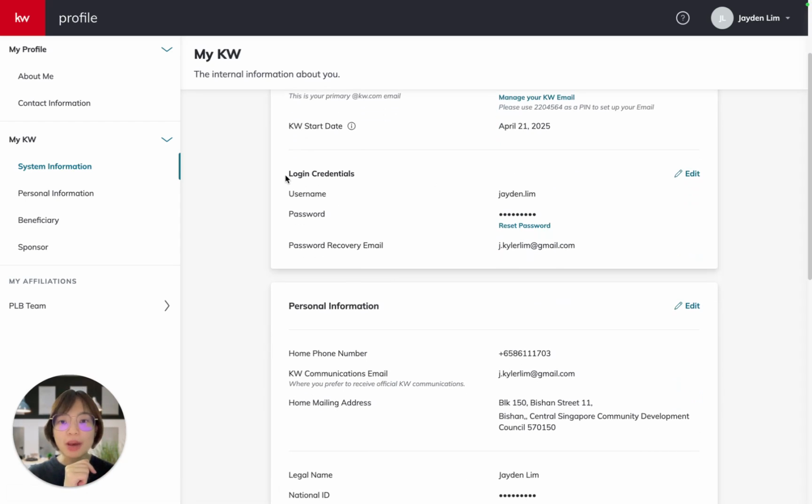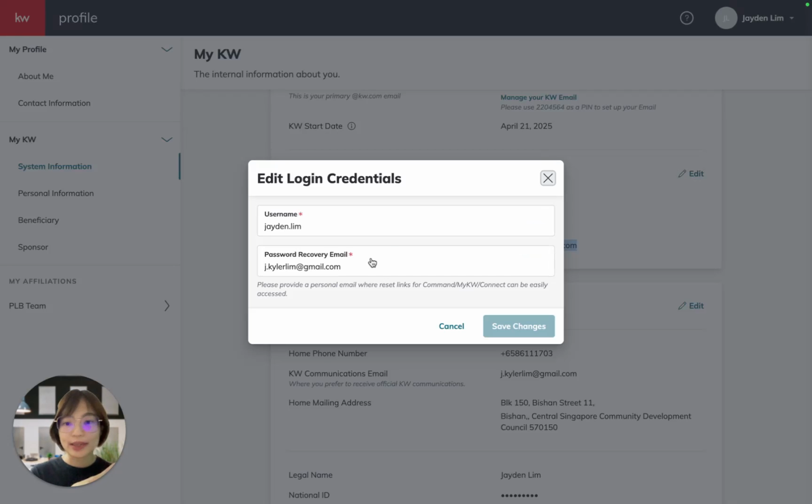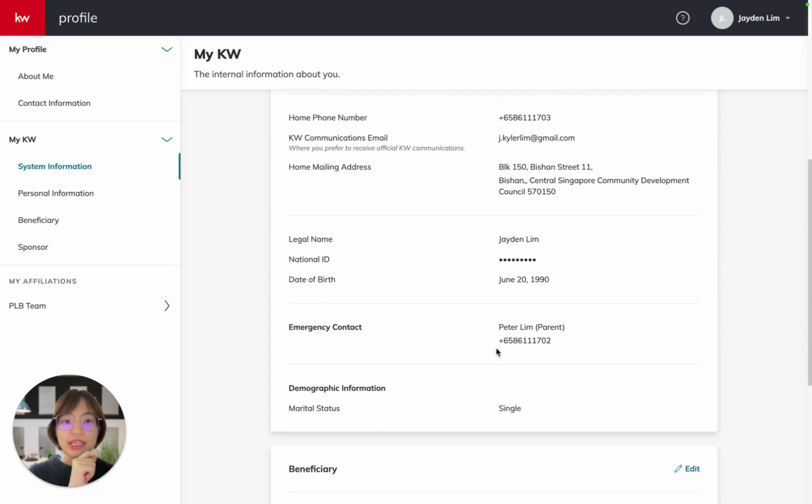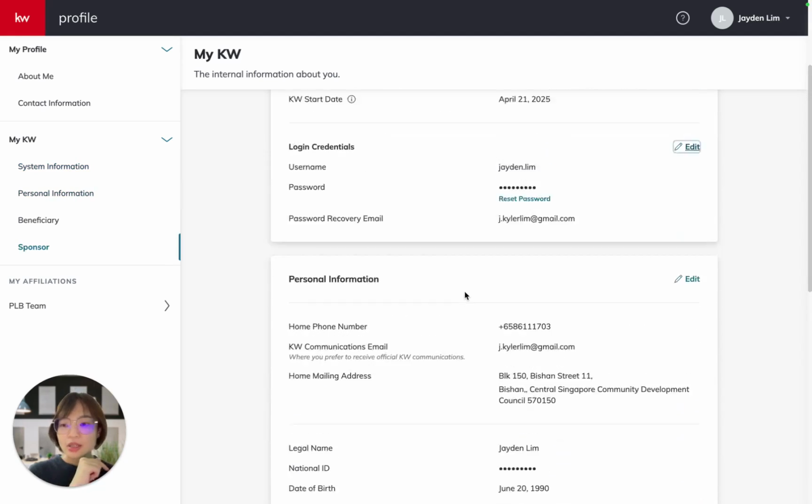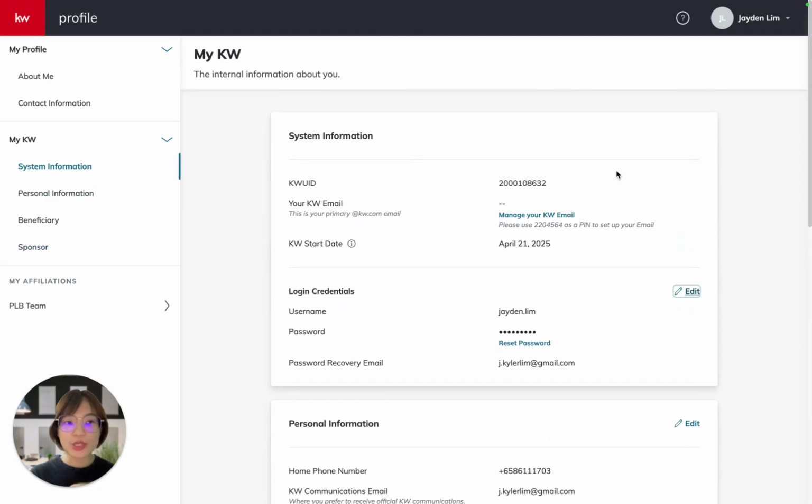Here will be your Command login credential. If you want to reset your password, it will be here. If you are not sure which email the password recovery link will be sent to, it will be this email, and you can always edit it by changing it here. And then here will be all the details that you put in just now. So that's it for this profile.